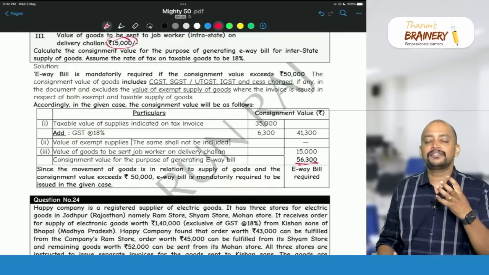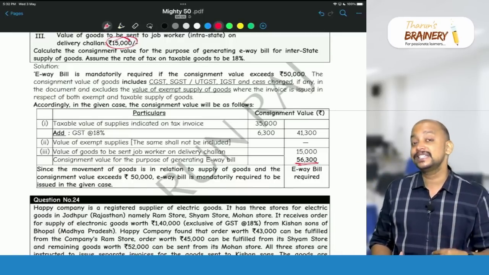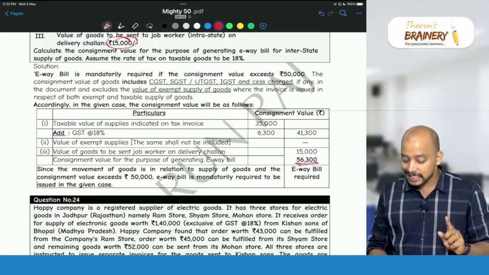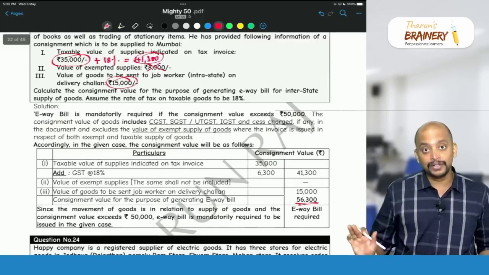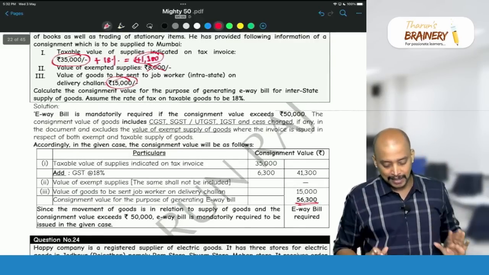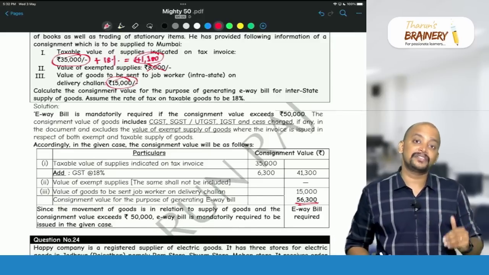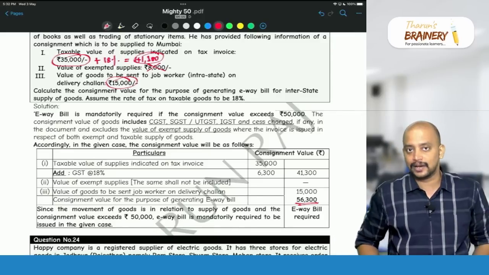While computing the value for the purpose of e-way bill, if it exceeds 50,000, then e-way bill is required, and we need to add the GST in case of goods sent on job work. Even if the value does not exceed 50,000, but we are sending the goods on job work, whether e-way bill is required? Definitely e-way bill is required in that case.